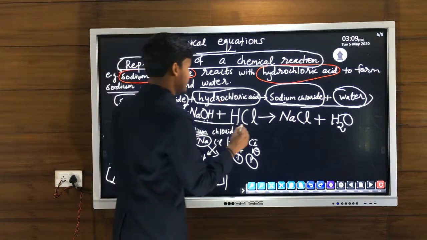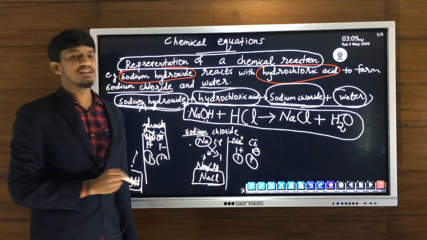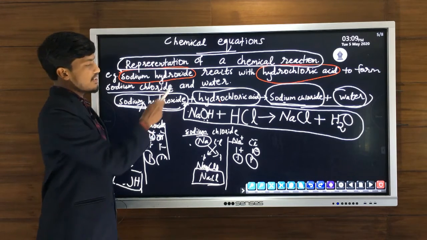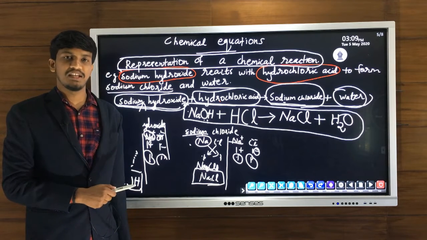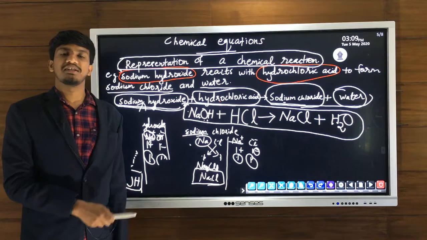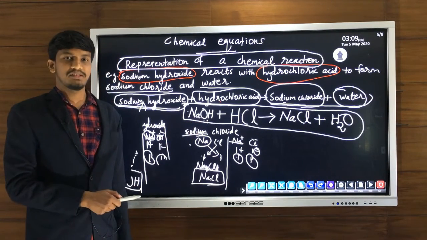So this representation is called chemical equation. Like this, we can translate any chemical reaction in the form of chemical equation. How can we make it? We have to write the chemical formula or symbols of reactants and products.